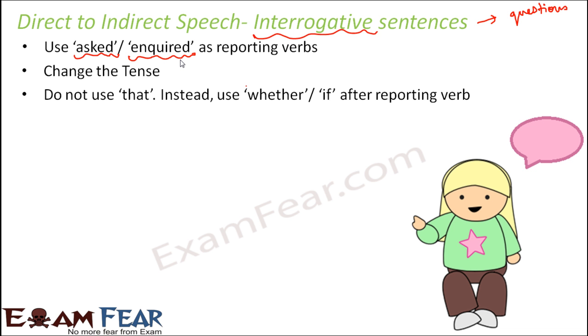Another thing is we do not use that. For example, in normal sentences, you would have seen that we write the indirect speech like this: Rama said that she was doing good. That is always there in normal simple sentences. But in this case, instead of that, we make use of whether or if after the reporting verb. So this is another interesting thing about interrogative sentences.